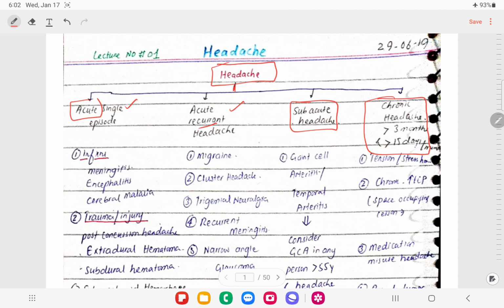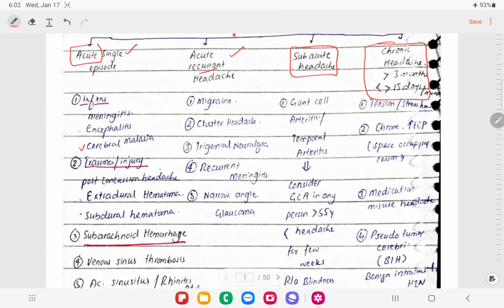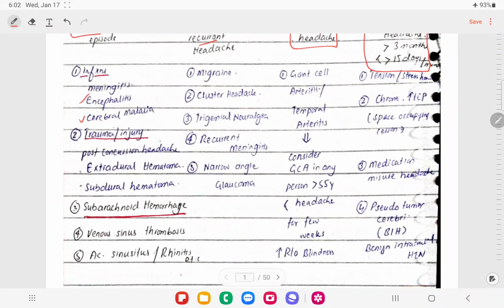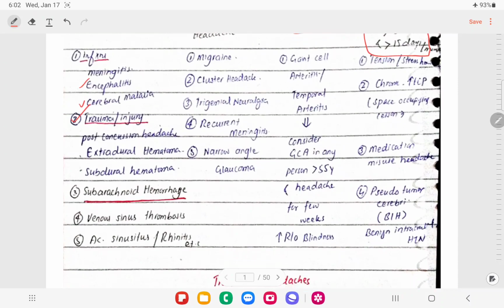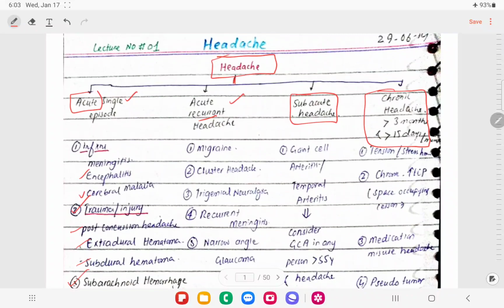For single episode, if we talk about infection, meningoencephalitis can cause an acute single episode of headache. Then cerebral malaria is going to cause an acute single episode of headache. Then we have got trauma: post concussion, extradural and subdural hematoma. The third thing is subarachnoid hemorrhage and venous sinus thrombosis, and acute sinusitis and rhinitis. So these are the causes of acute single episode.